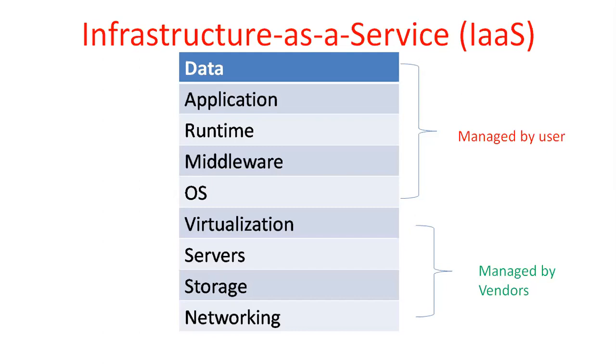Coming to infrastructure as a service, a very important concept. Here, how do the vendors provide these types of services? In this third service, data, application, runtime, middleware, and operating system are maintained by the user. Only virtualization, servers, storage, and networking are maintained by the vendors. Those are the three different service models.